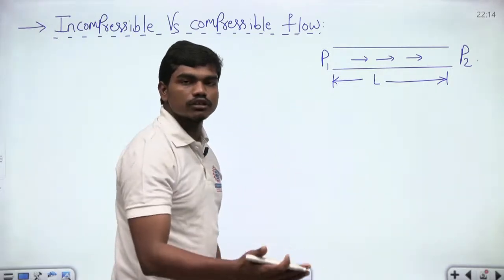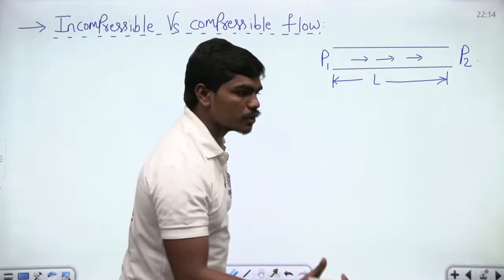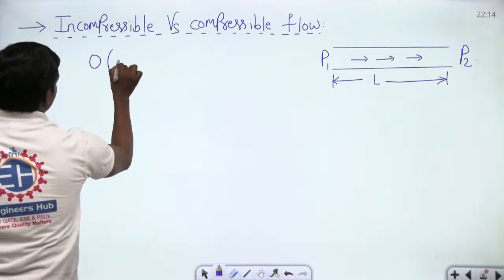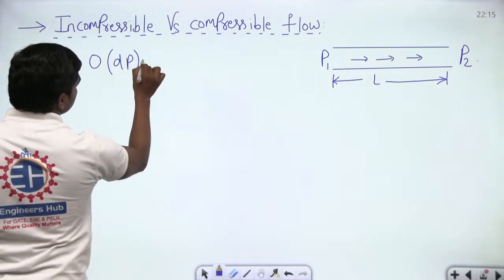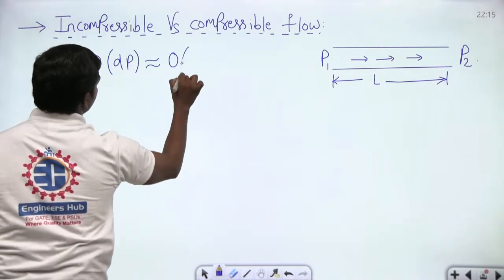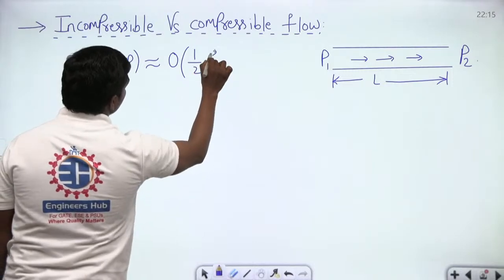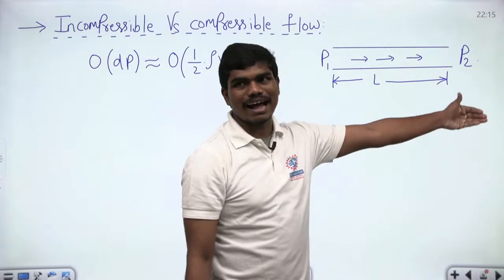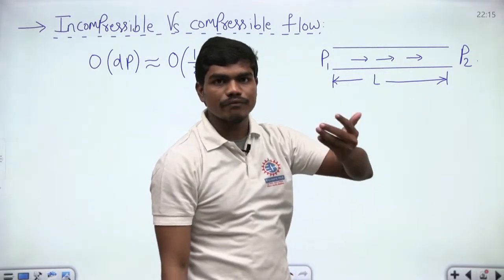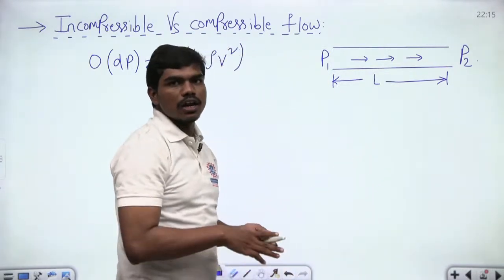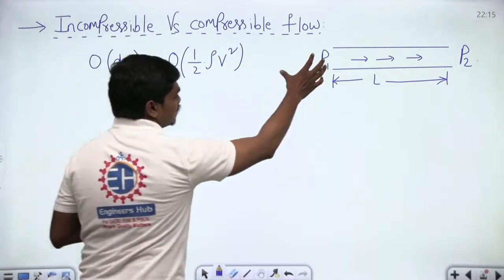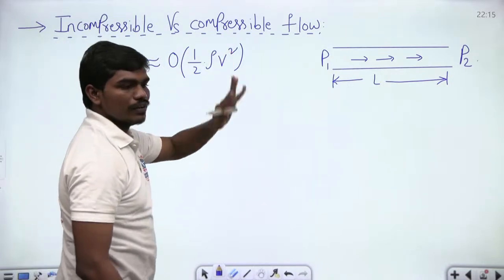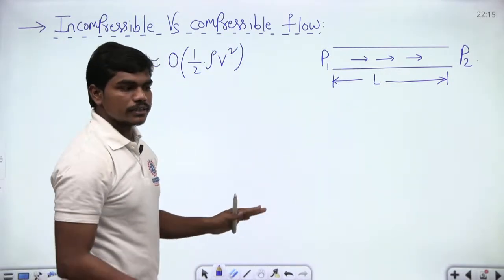Look, later in the 4th chapter when we are dealing with fluid dynamics, we come to know that in a fluid flow, the order of the pressure difference will be in the order of half times rho v square, where rho is the density of the fluid that's flowing in and v is the average velocity. So in the 4th chapter in Bernoulli's equation and all, generally the order of this pressure change from P1 to P2 will be in the order of magnitude half into rho v square. Okay, so are you clear till this point?